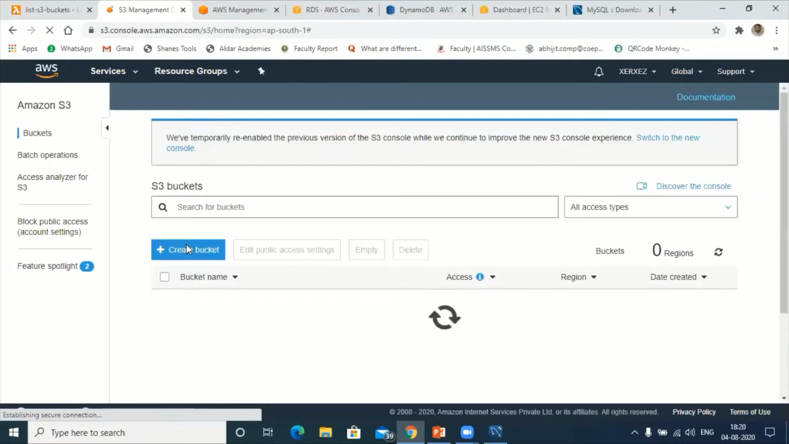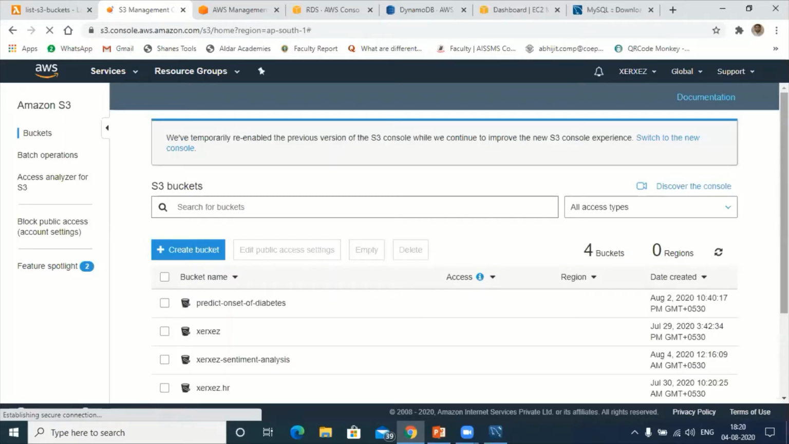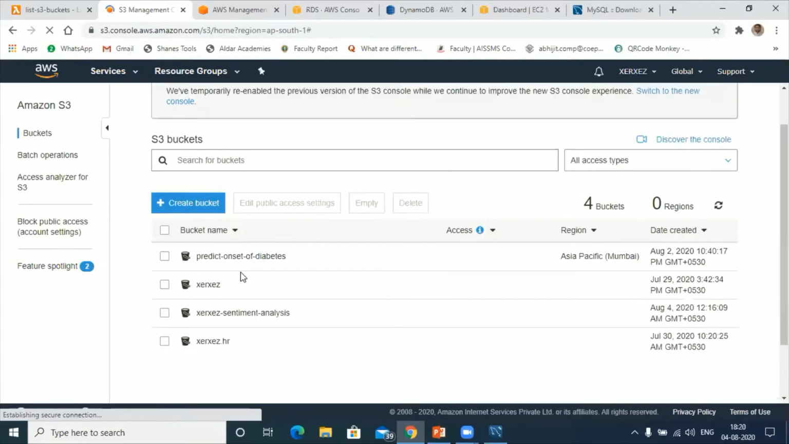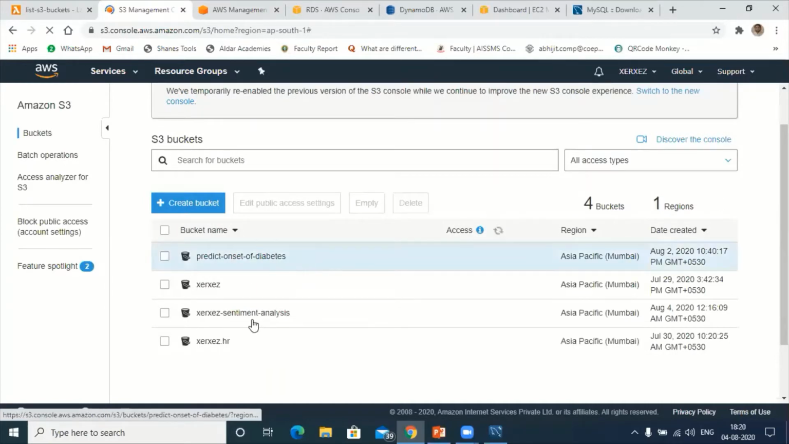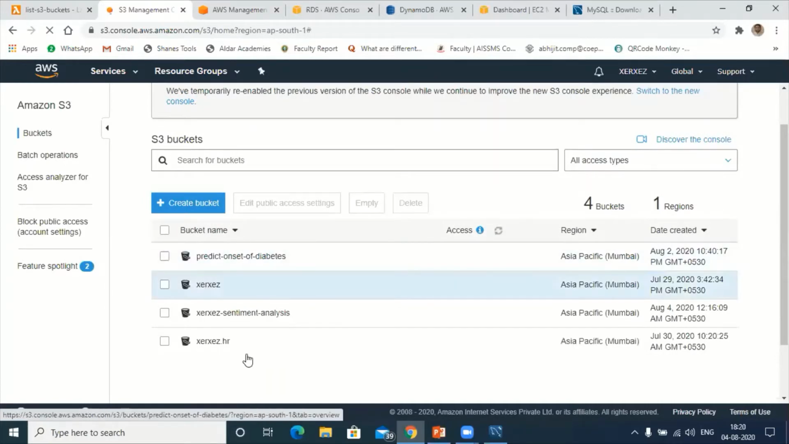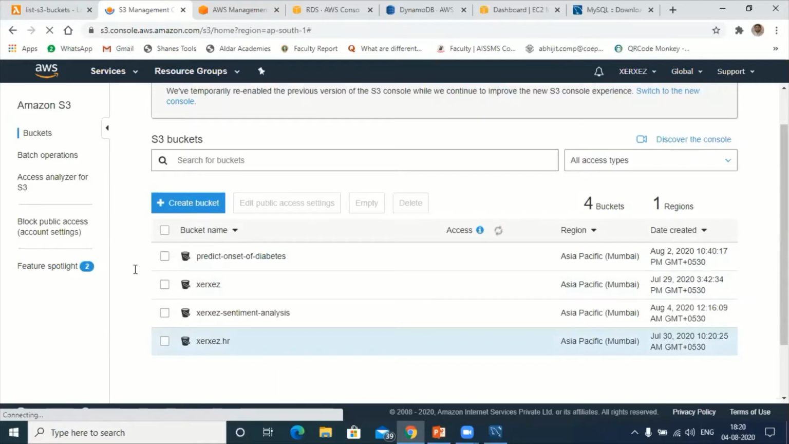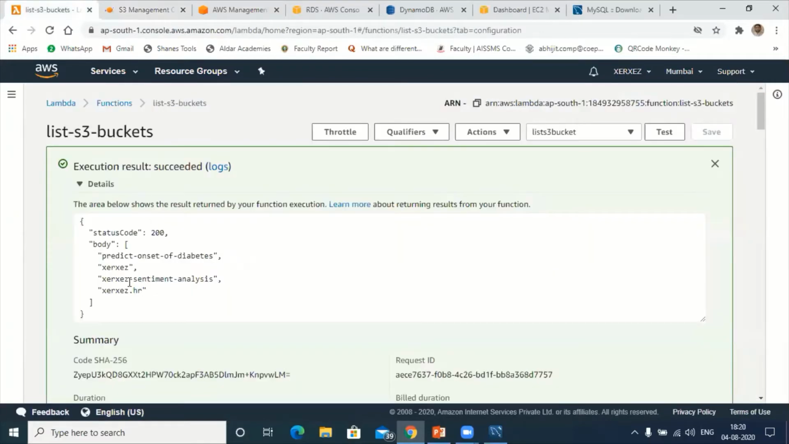Okay, so this is the main front end of my S3. I have 4 buckets here: predictive onset diabetes, Zerzex sentiment analysis, and Zerzex.hr. And if you go to Lambda function, you can see all those 4 buckets are listed out here. Hope you are clear, participants.